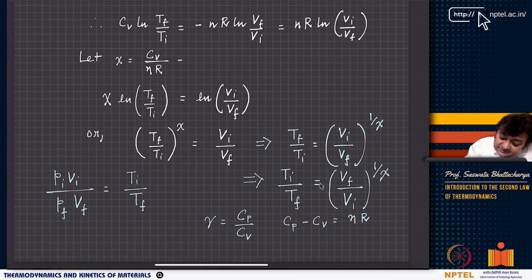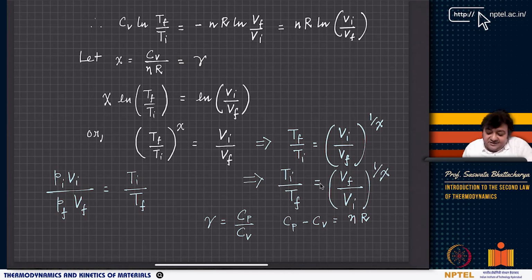Now, I can also write it as gamma. Some textbooks use gamma. I prefer to use the word chi, because I don't want to confuse gamma with something else. So I use the symbol chi, and sometimes people do use gamma.